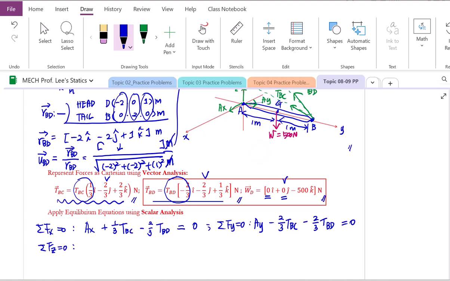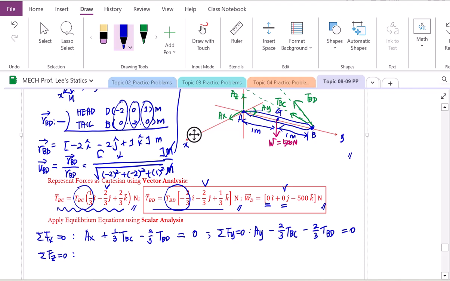Again, we're going to start from point A. A of x, no. A of y, no. But A of z, yes, positive. That's what we set in the free body diagram temporarily. Then let's move to point G. Yes, W has z component, minus 500.